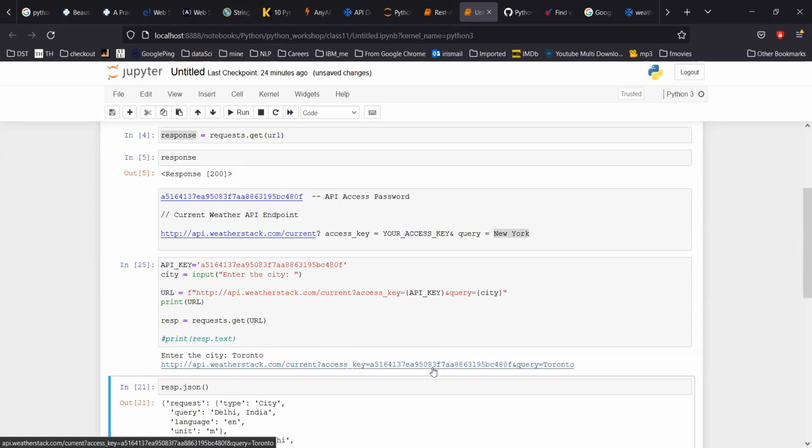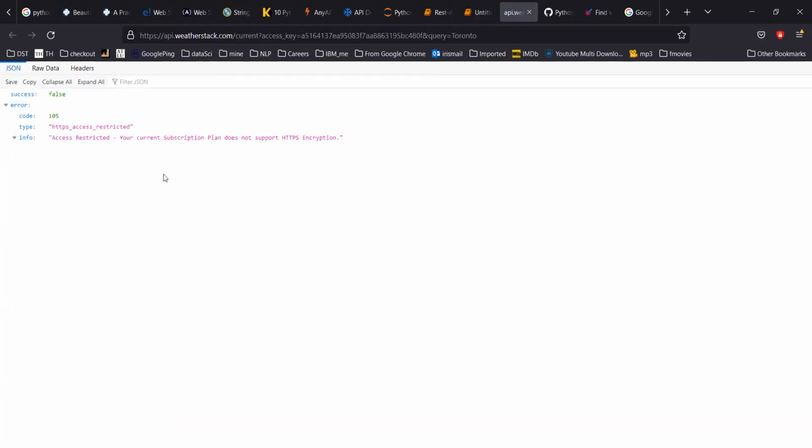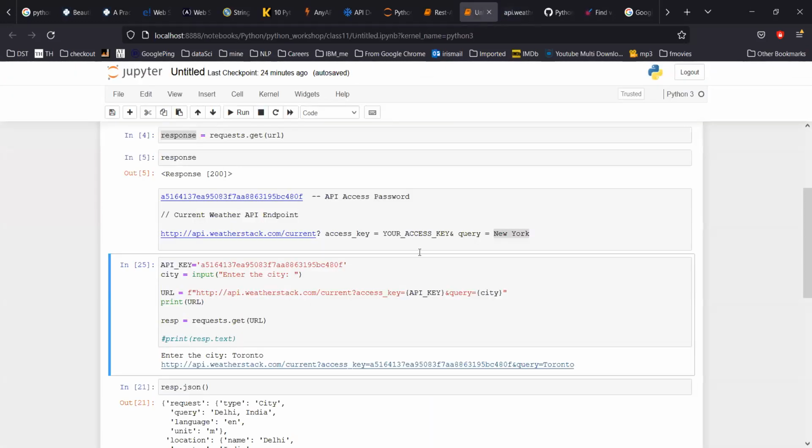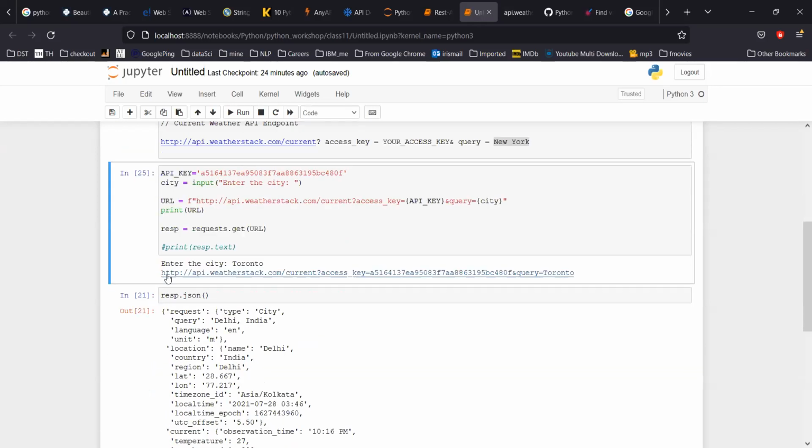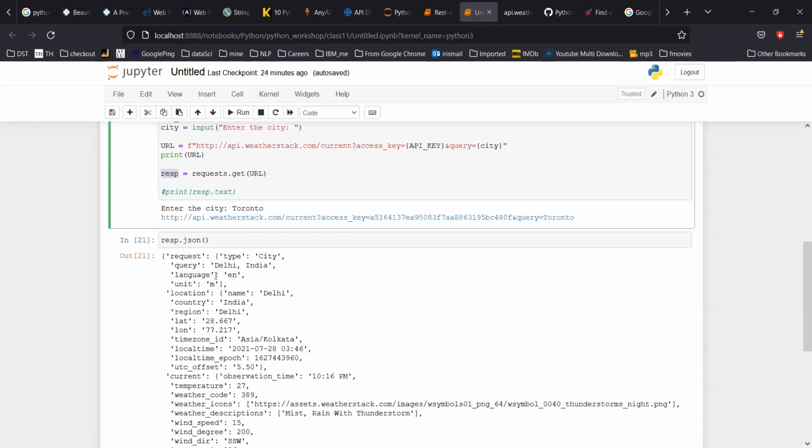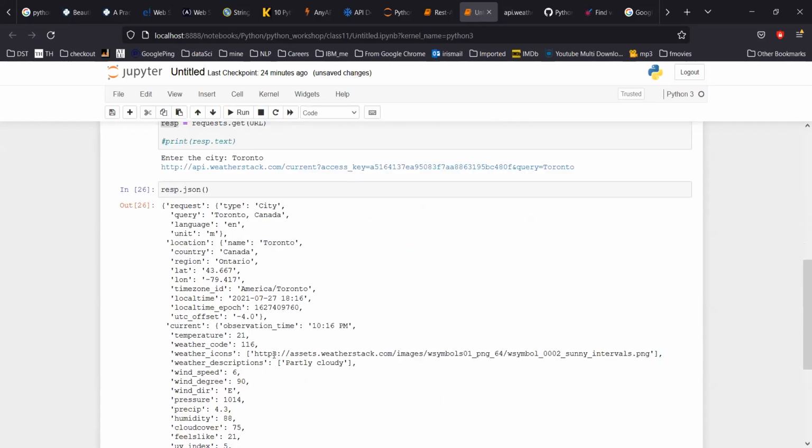Okay, this link. If I click on this link, this will open a new page, and it says that your access is restricted, because this link is not for GUI access, meaning you cannot access this link on a browser, but you can get the response in the response field. If I click here and hit it again, it will display all the information related to that city.